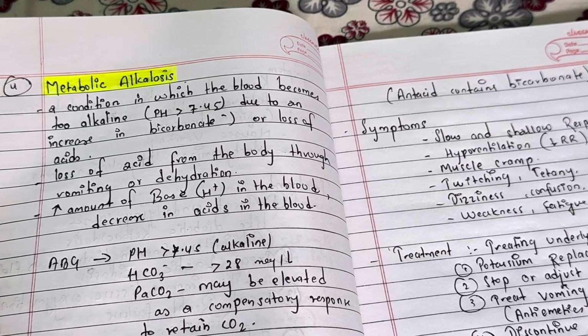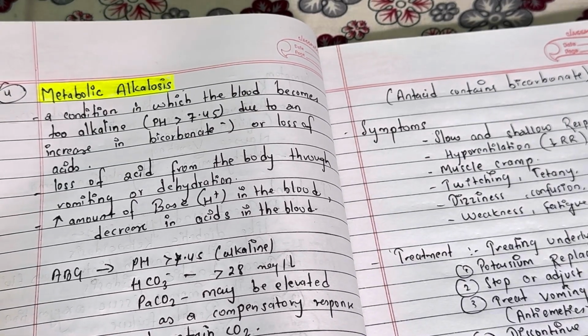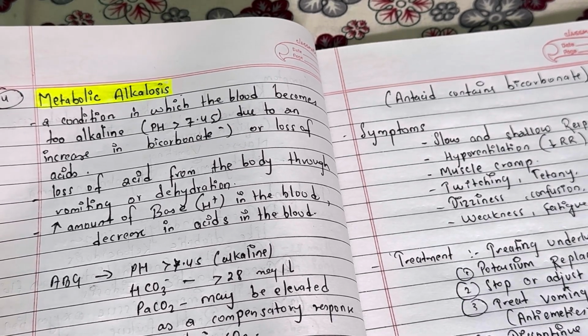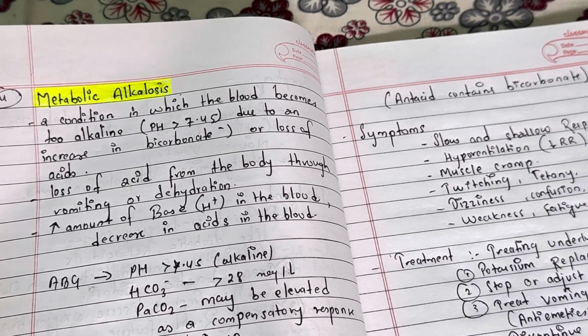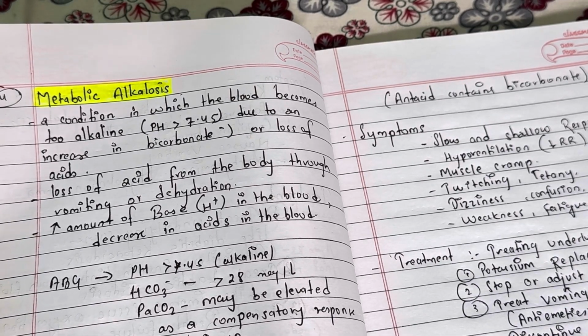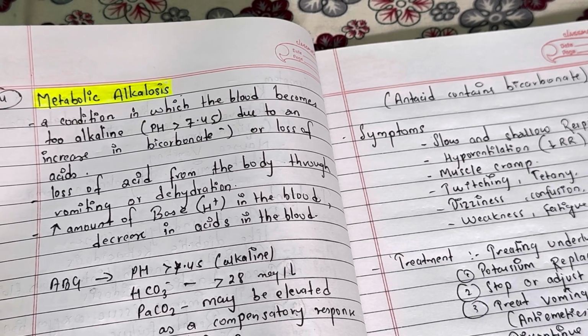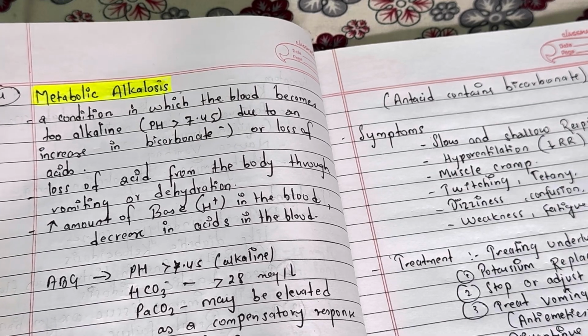Now we go to metabolic alkalosis. It is the condition in which the blood becomes too alkaline. The pH level increases to more than 7.45 due to an increase in bicarbonate or loss of acids. In this condition, there is loss of acid from the body through vomiting or diarrhea, an increased amount of base, which is the H plus ion in the blood, and a decrease in acids in the blood.